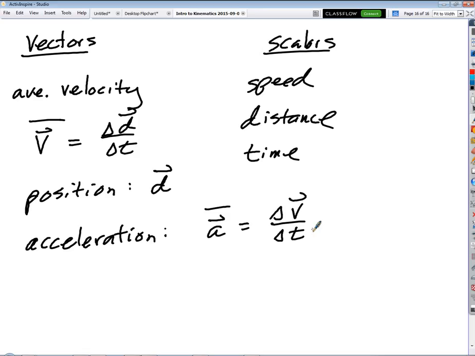Doesn't work. Velocity. Let's do a little thought experiment here. I want you just to imagine this. Imagine that you're in your car, taking a nap. You've got your hat pulled over your eyes so you can't see anything. The engine is just purring away. Does it make you want to take a nap right now? It's nice and warm. Can you tell what your velocity is? No. It could be zero. You could be idling at rest. You could be cruising down the freeway. You have no way of knowing. Other than the engine speed, but let's pretend that doesn't count. It's a quiet car. So you can't tell velocity either.